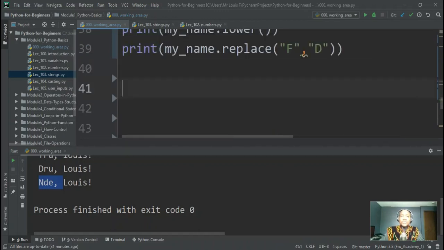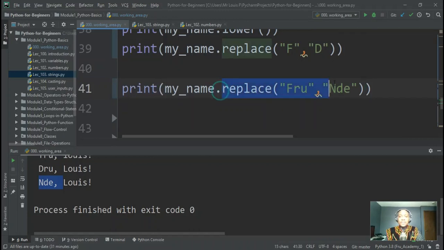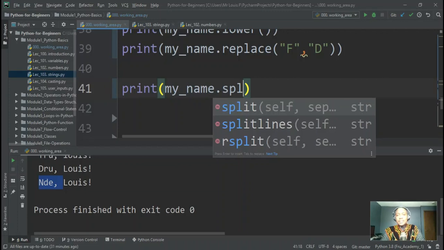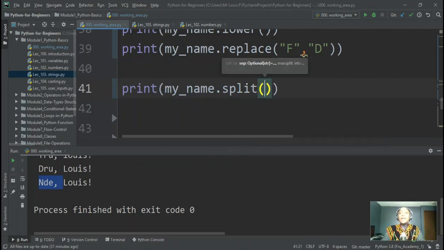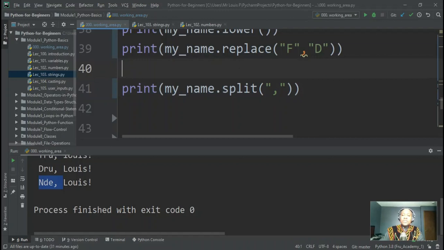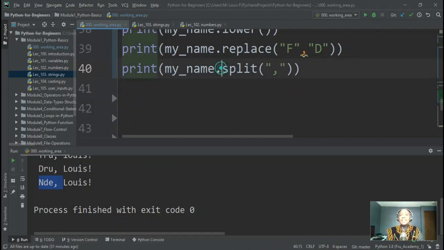So here we'll be using the splitting function. Instead of replace, we're going to be doing dot split. Now I am trying to split that string into pieces, but what should I see to know that I should split the string here? You have to tell it the character that, if it sees it, it knows that's where it should split the string. So now I'm telling it: print my name, split it. If you see a comma, then make sure that the next thing after that is a new string.